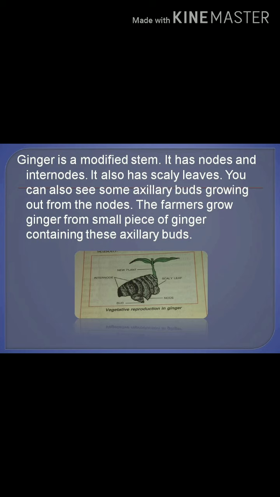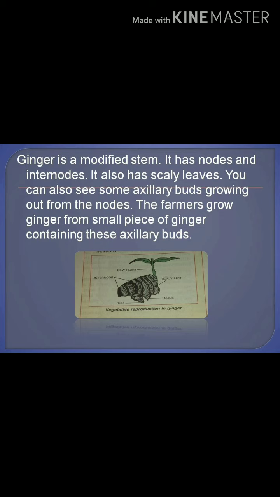Ginger is also a modified stem. It also has nodes and internodes, and it has scaly leaves, and you can see the axillary buds also. From those buds, a new plant will arise. Observe the ginger properly. You can see the scaly leaves, and you can see the nodes and internodes also, as well as the axillary buds. Through those axillary buds, it gives rise to a new plant body.